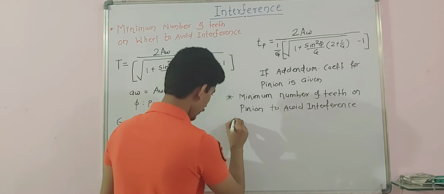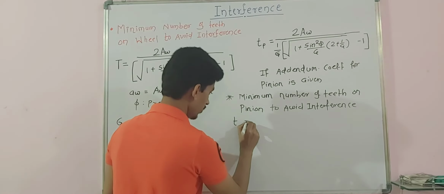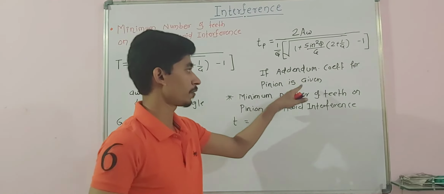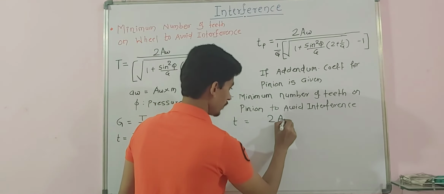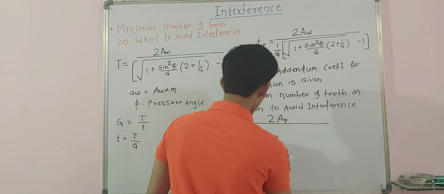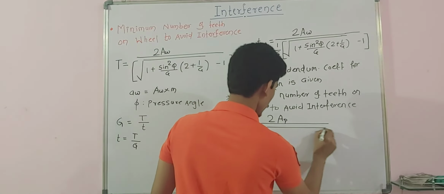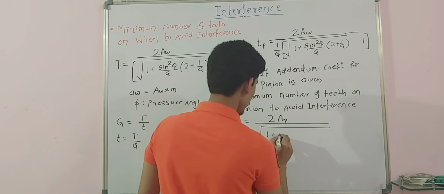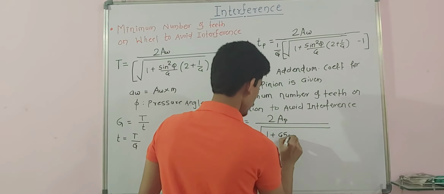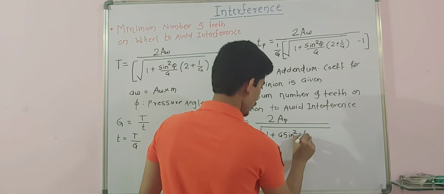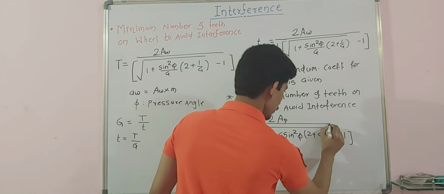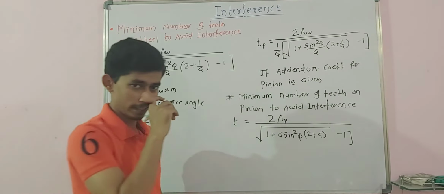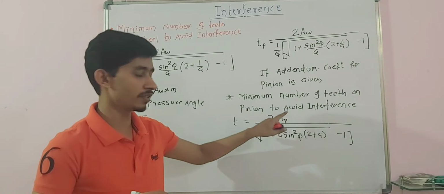So minimum number of teeth on pinion, t pinion, if addendum coefficient for pinion is given, is equal to twice the addendum coefficient for pinion divided by 1 plus g sin square phi into 2 plus g, under root, minus 1. So this is the formula. In that case you can use this formula if AP is given.